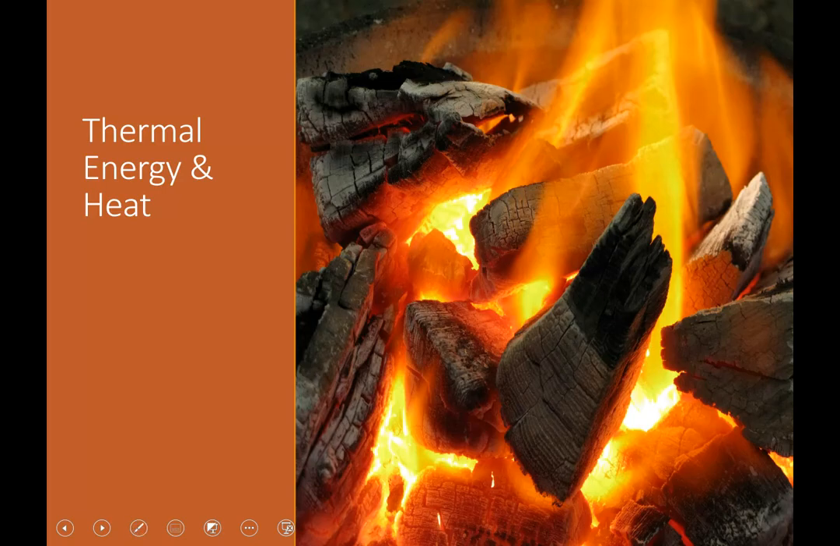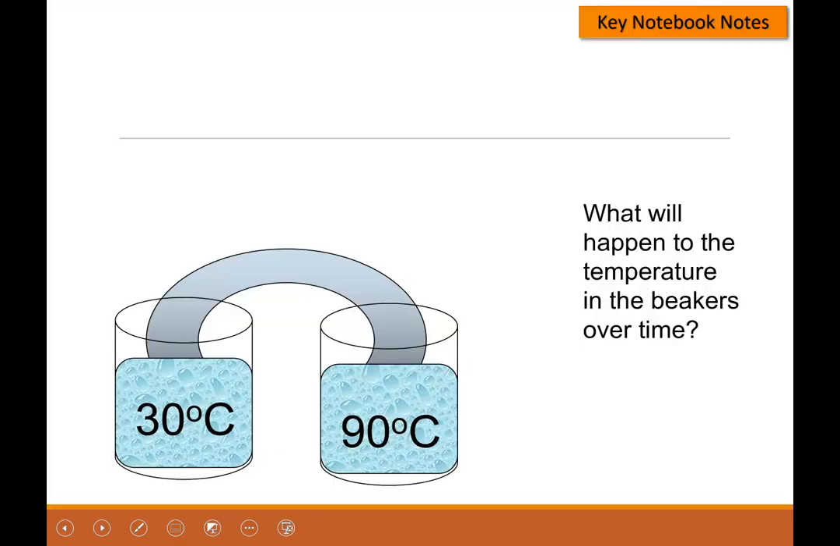All right, so we're going to talk about thermal energy and heat, which basically are the same thing. Thermal means heat. So thermal energy and heat are what we're going to talk about. Then we're going to learn to calculate specific heat. So when you look at these 2 cups, one has water in it that's 30 degrees Celsius and one has 90 degrees Celsius. What will happen to the temperature in the beakers over time? If they're just left sitting, what do you think will happen?